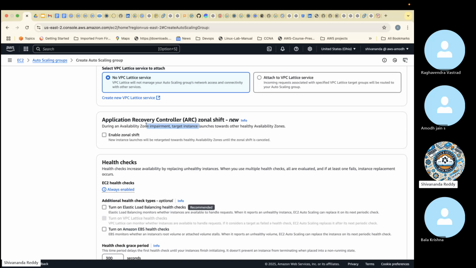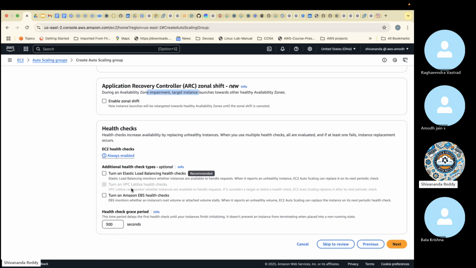So in the AWS data center, your server is running in availability zone A, but there is a problem with availability zone A. Then the server running in A will automatically shift to zone B, zone C, zone D, anywhere it can shift, but for shifting it will be chargeable. But it's a good feature.